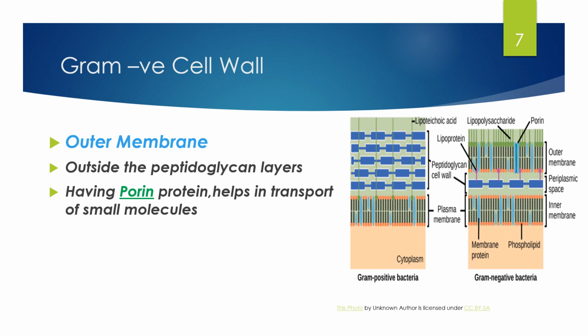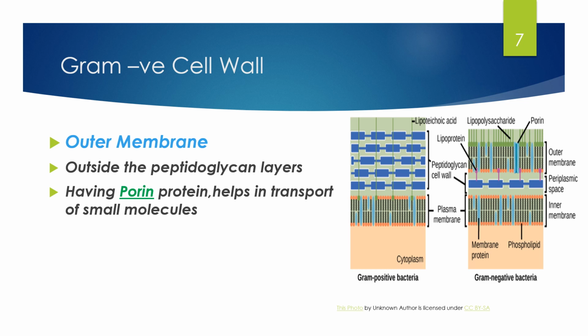So the outer membrane of the gram-negative bacteria is present outside the inner membrane, which you can also call the plasma membrane. In the case of gram-negative bacteria, the plasma membrane is called the inner membrane.